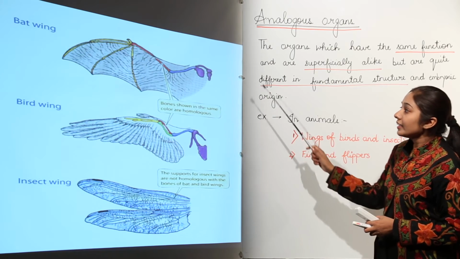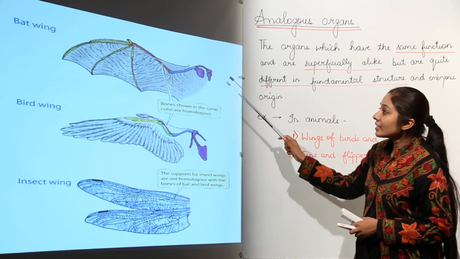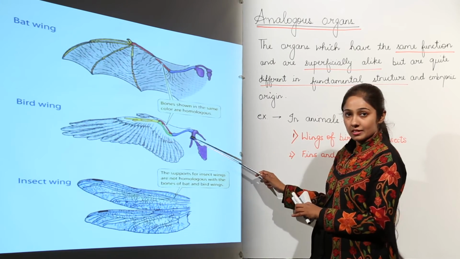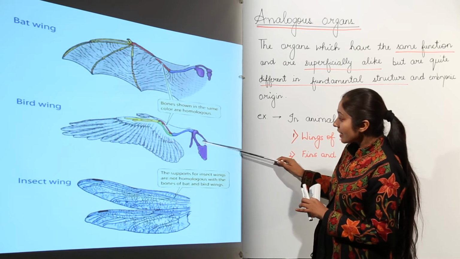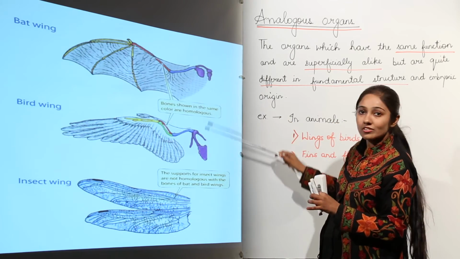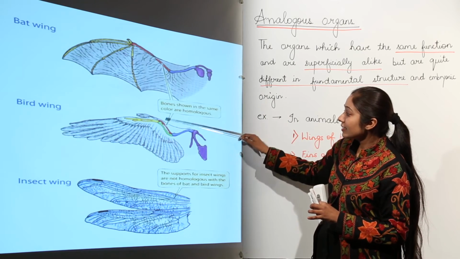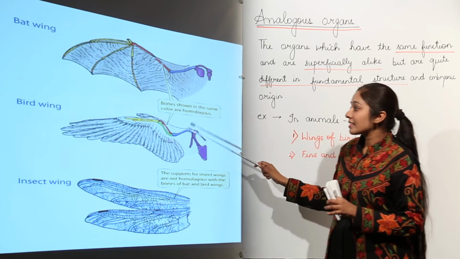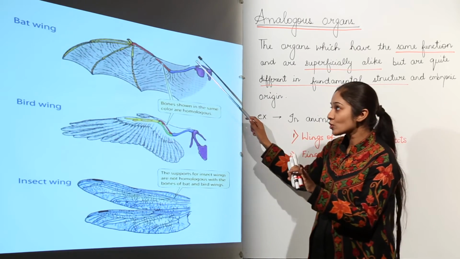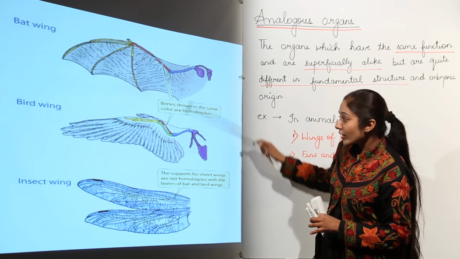If you see here, the bat wing, the bird wing and the insect wing, you see that in case of bats and birds, the basic structure is the same, because you see, can you make out the color? The same colors are going to show the homologous structures. This bone is the same as this. This is similar to this bone, and this is similar to these bones. So the basic plan is the same in case of bat and birds. But if you talk about insects, there are no such structures.